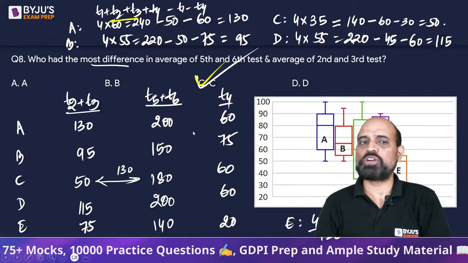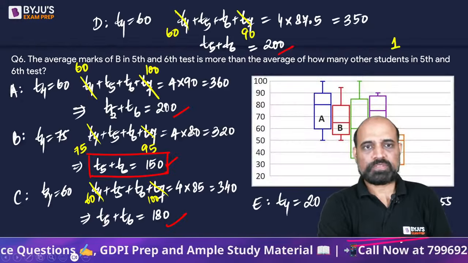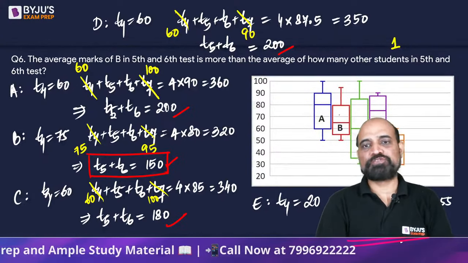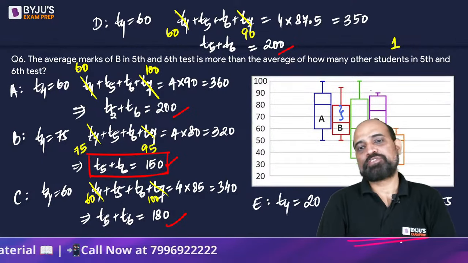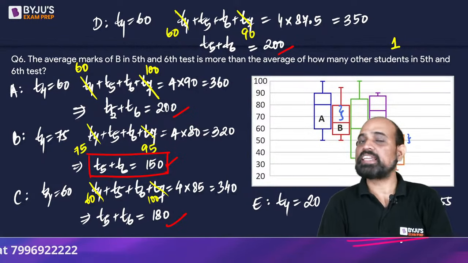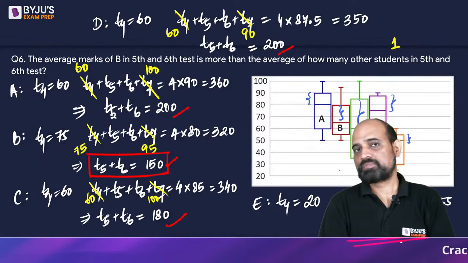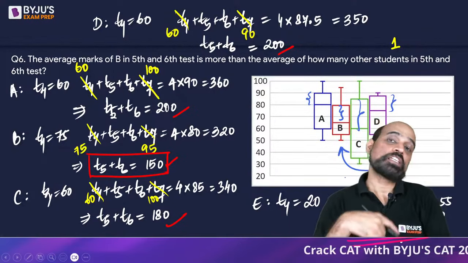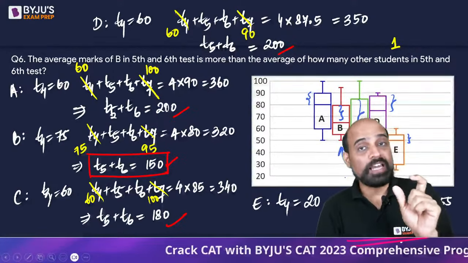Some of the questions we could have solved by seeing who has more and who has less. For example, in this particular question, the average marks of B in 5th and 6th. So 5th and 6th means here is more than the average of how many other students in 5th and 6th. So we know that only one is below this. Everyone at 5th and 6th is above. So there is only one particular student who has more than this. But in order to reach that concept, you should know how box and whisker graphs actually work.